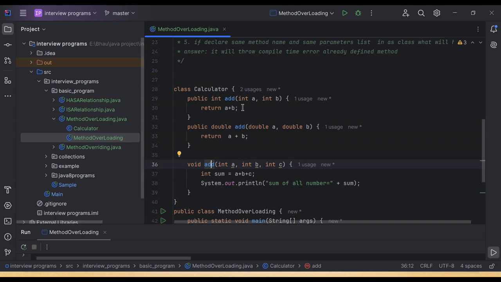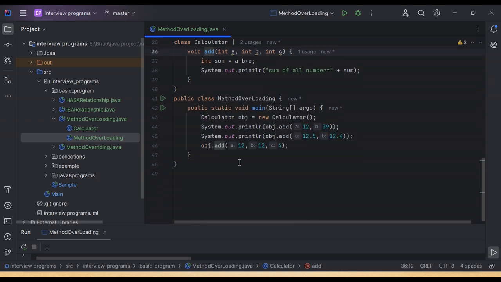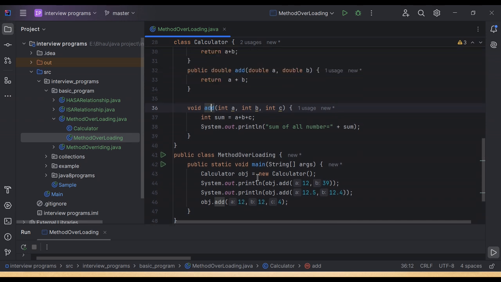In the first method, I have declared two parameters, integer a and integer b. In the second method, I have declared two parameters, double a and double b, and in the third method I have declared a three parameter list. That means the method name is the same, but the parameter list should be different. Then I have created the object of the Calculator class and just call that method using the object reference, object dot add.